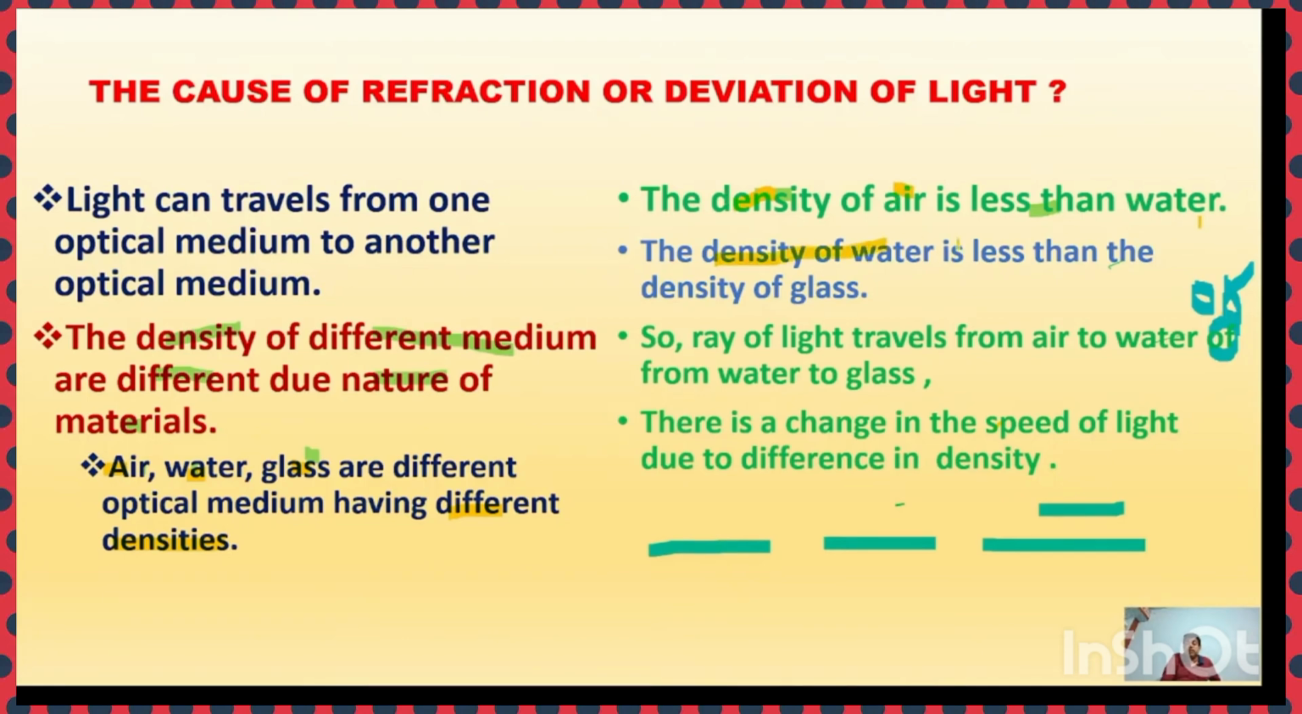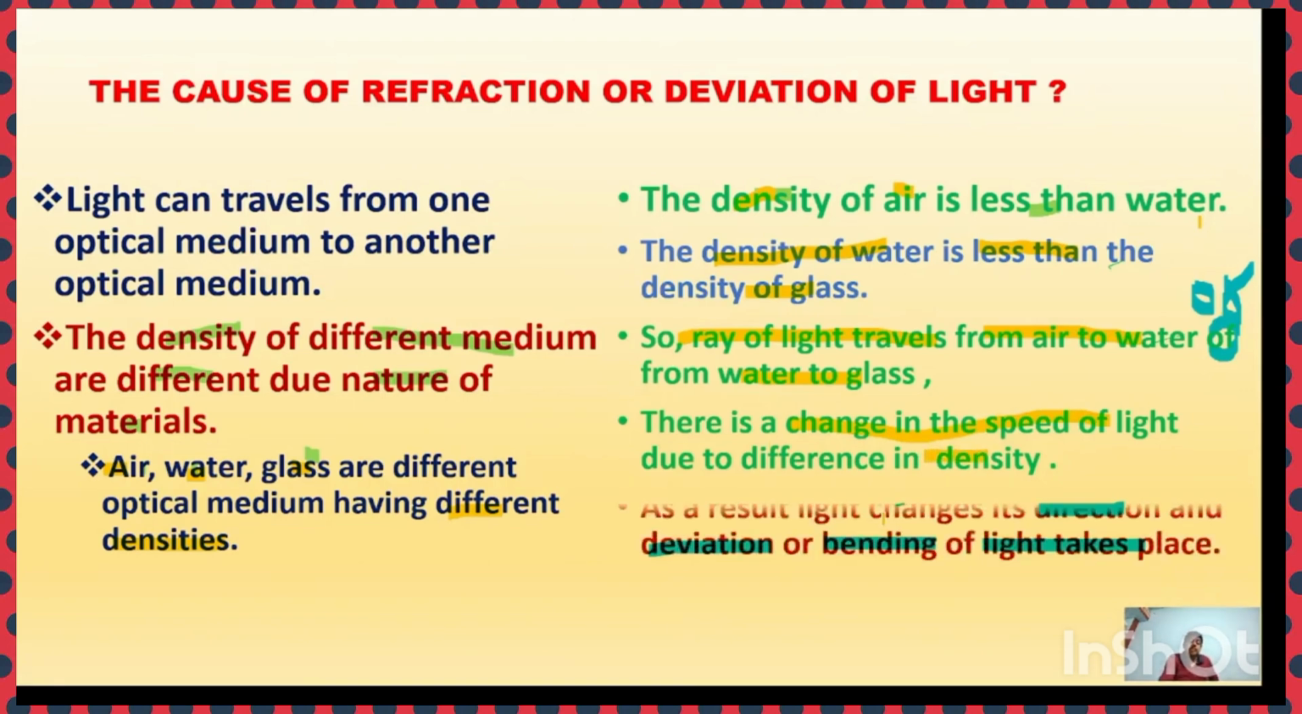Similarly, the density of water is less than the density of glass. So the ray of light can travel from air to water or from water to glass because air and water are both optical media, and they allow the light to pass through them. So when the light travels through different optical media, there is a change in the speed of light due to difference in their density. Is it clear? As a result, light changes direction, and deviation or bending of light is expressed.